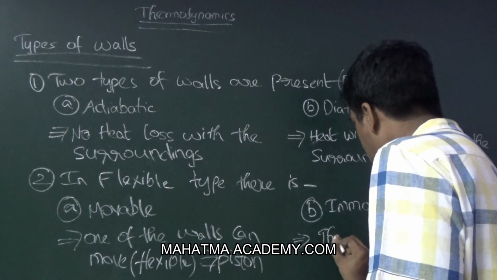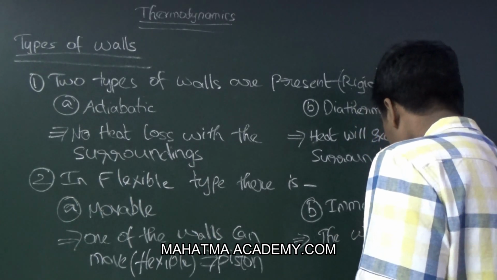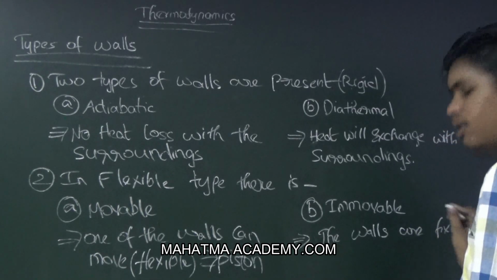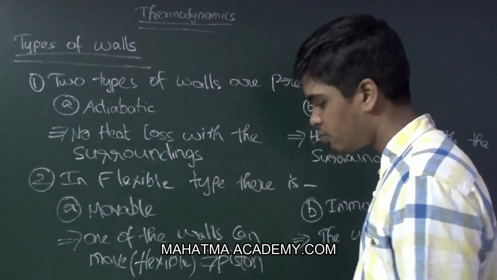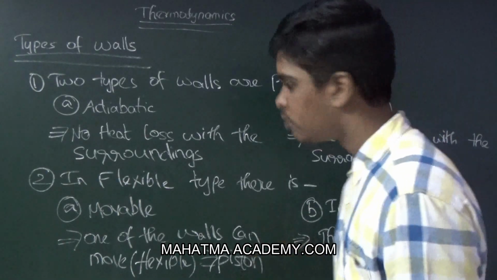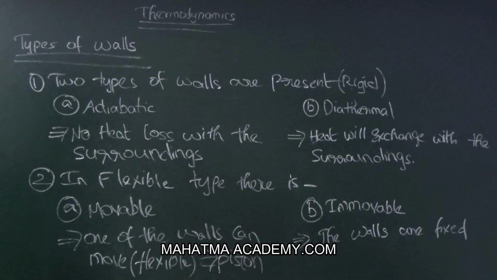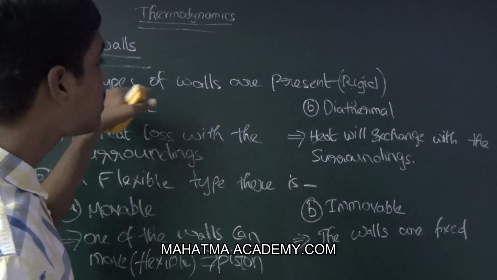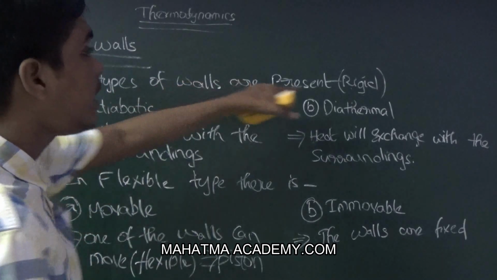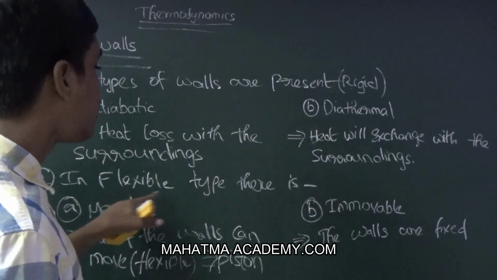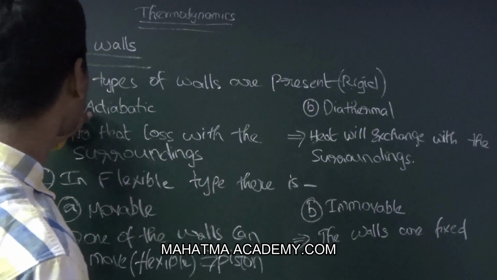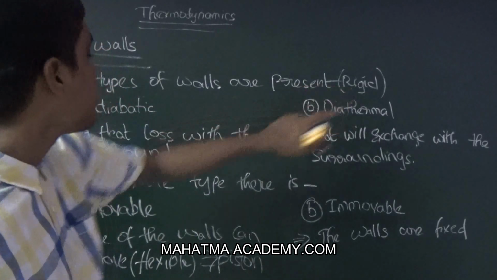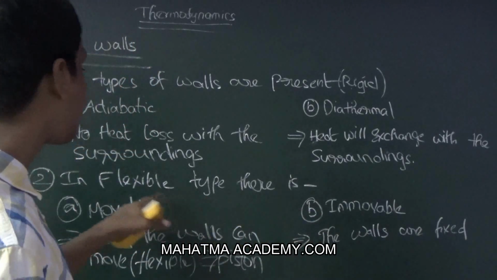That means the walls of the container cannot move. Now we have discussed the types of walls. There are two types of walls in rigid type, adiabatic and diathermal, and two types in flexible type, movable and immovable.